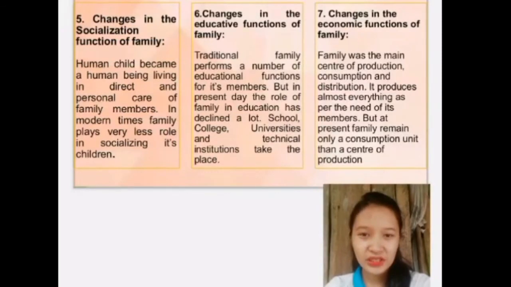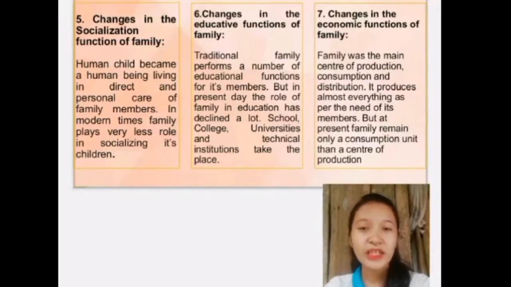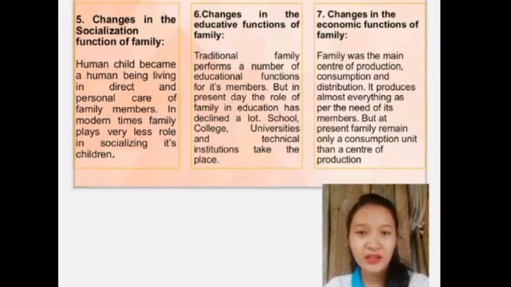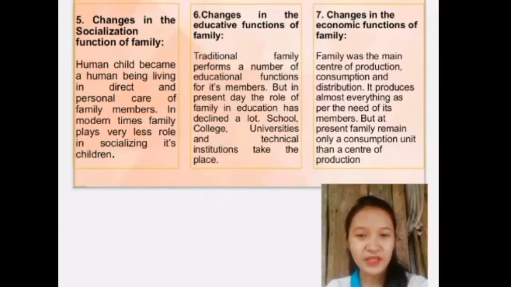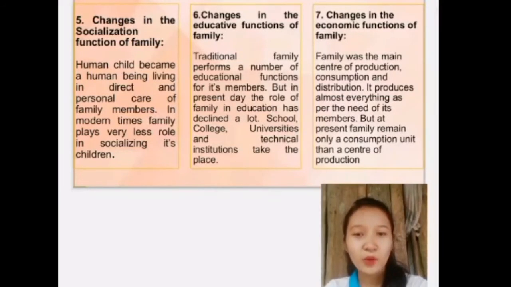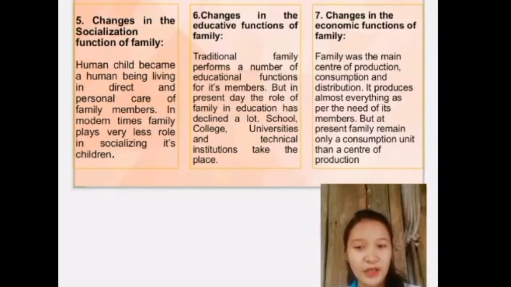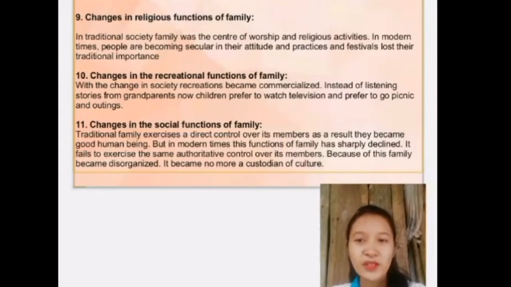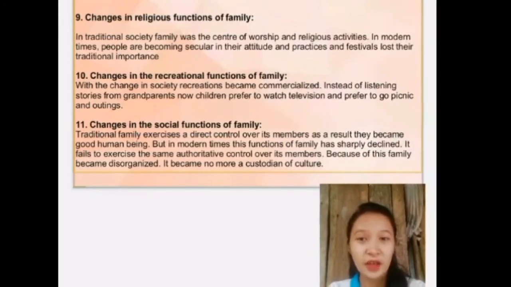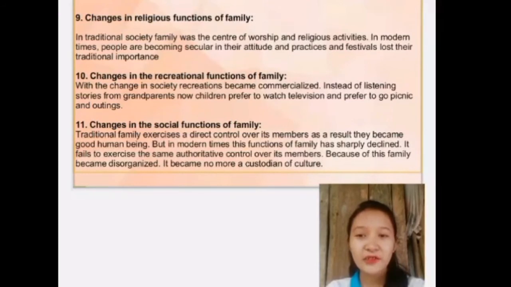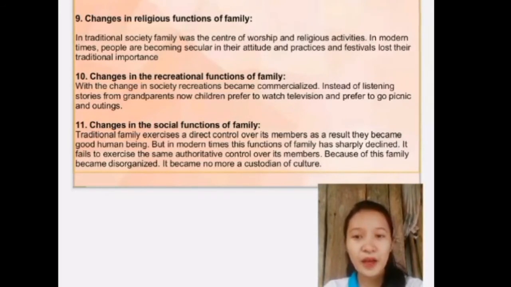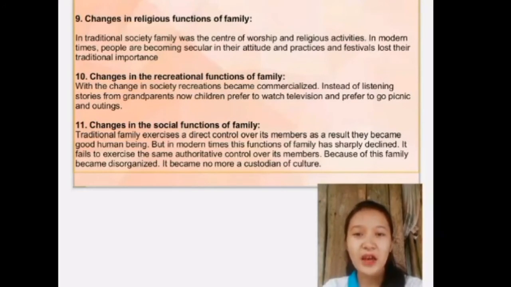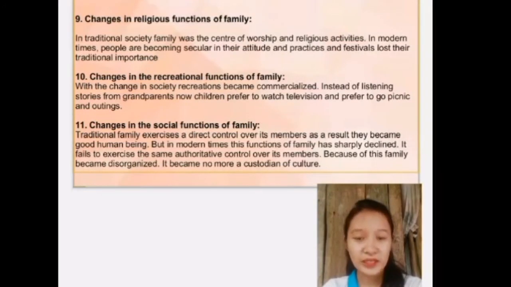Okay, we also have changes in the economic functions of the family, wherein the family was the main center of production, consumption, and distribution. It produced almost everything as per the needs of its members, but at present, the family remains only a consumption unit rather than a center of production. We also have changes in the religious function of the family. Why? Because in the traditional society, the family was the center of worship and religious activities. However, in modern times, people are becoming secular in their attitude and practices. Festivals lost their traditional importance as well.